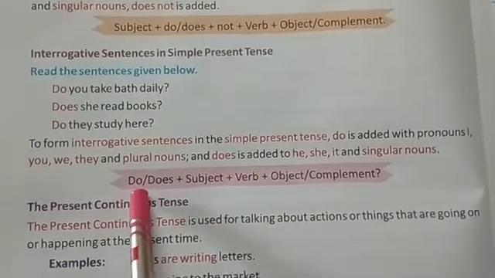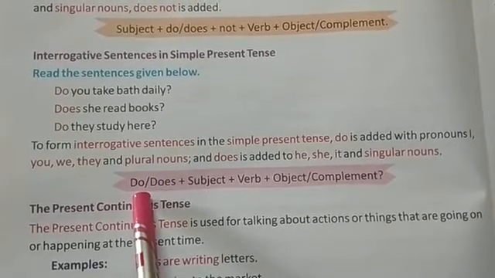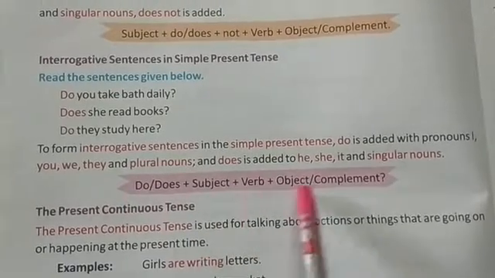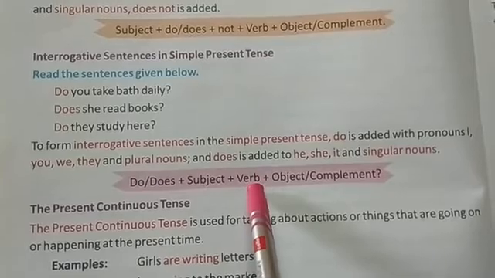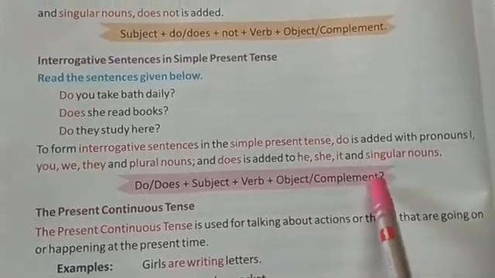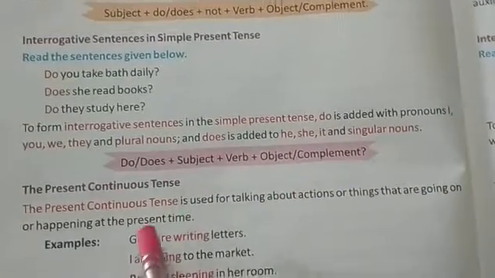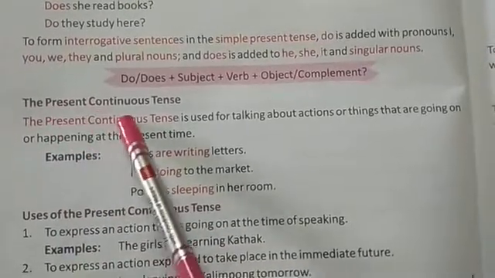So how to form an interrogative sentence in simple present tense, the formation is given. This is the formation: do or does plus subject plus verb plus object or complement, and the question mark should be there. So this is how to form an interrogative sentence in simple present tense. Now we will come to the present continuous tense.